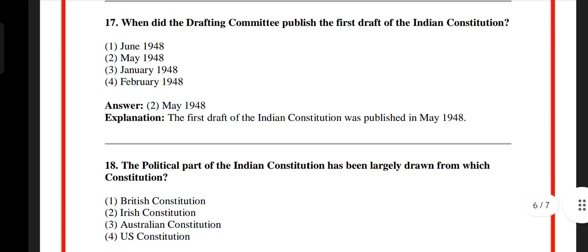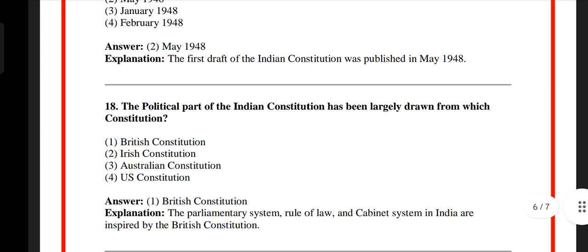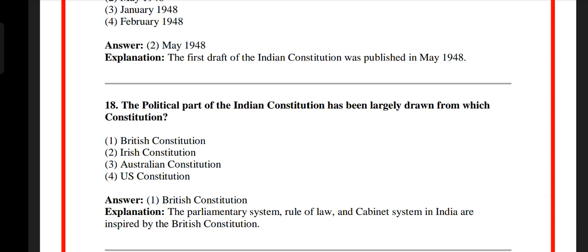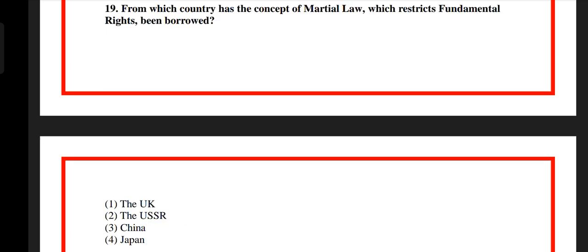Question number 18. The political part of the Indian Constitution has been largely drawn from which constitution? Option 1, British Constitution. Option 2, Irish Constitution. Option 3, Australian Constitution. Option 4, US Constitution. The answer is option 1, British Constitution. The parliamentary system, rule of law and cabinet system in India are inspired by the British Constitution.